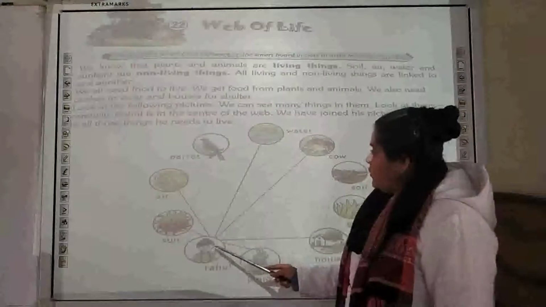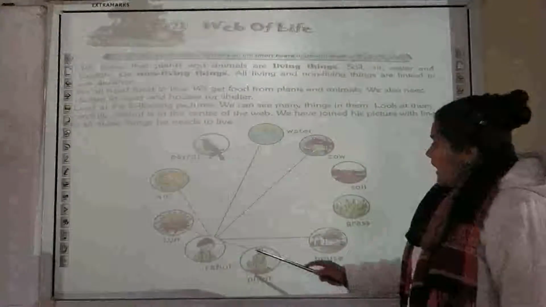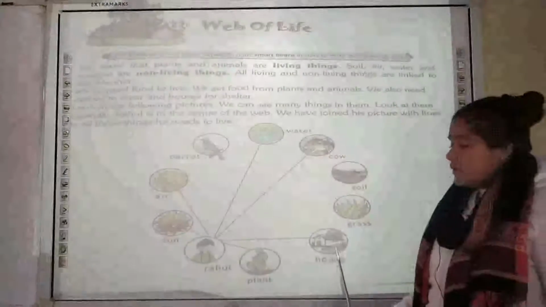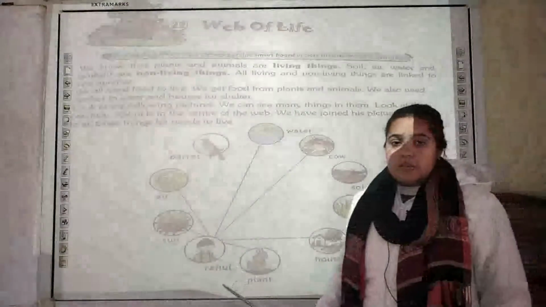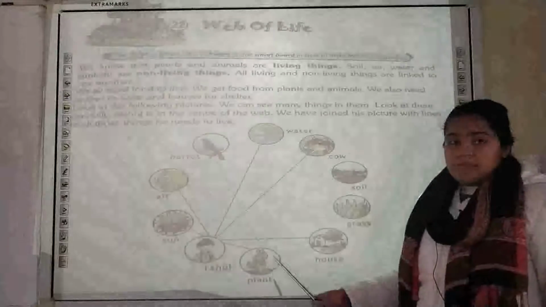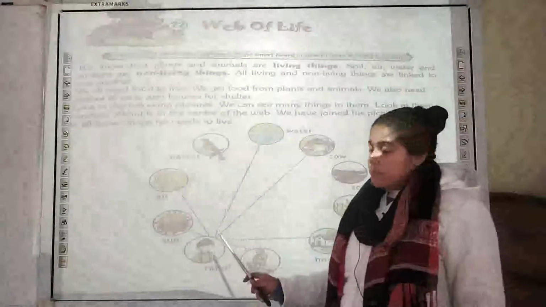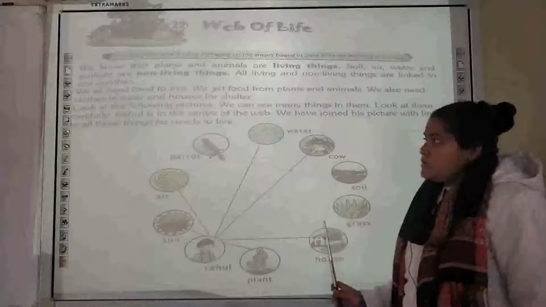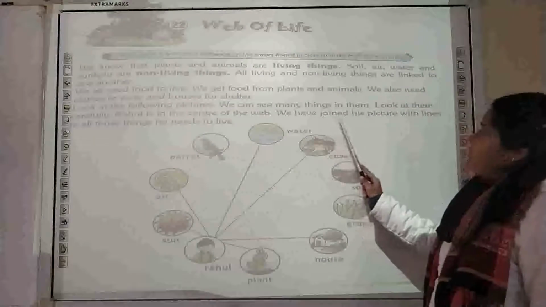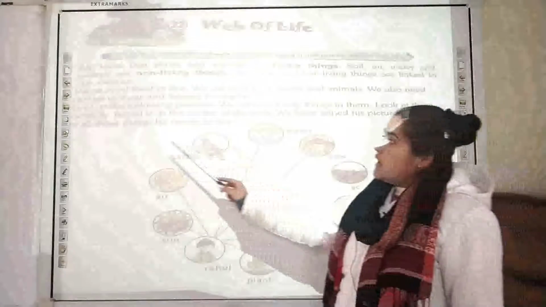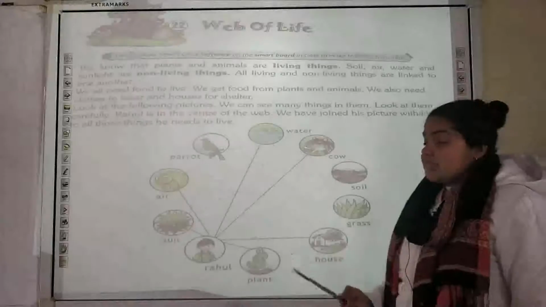Then as you can see, humans also require a cow because, as you people are aware, the cow provides us milk. Then we require a house for shelter. We require plants because plants are going to give us vegetables. These are going to provide us the basic food that we require. So these straight lines depict that these are the basic requirements which we require to live. We have joined his picture with lines to those things he needs to live. So these are the important things that are required.